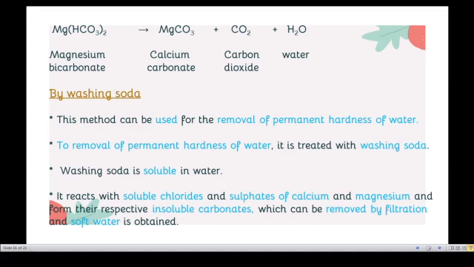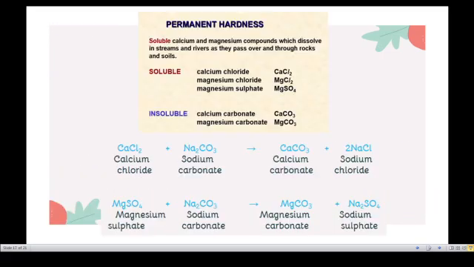So to remove permanent hardness, the water is treated with washing soda. What is the formula for washing soda? Na2CO3, sodium carbonate. Washing soda is soluble in water. It reacts with soluble chlorides and sulfates of calcium and magnesium and forms their respective insoluble carbonates, which can be removed by filtration. Finally, soft water is obtained.